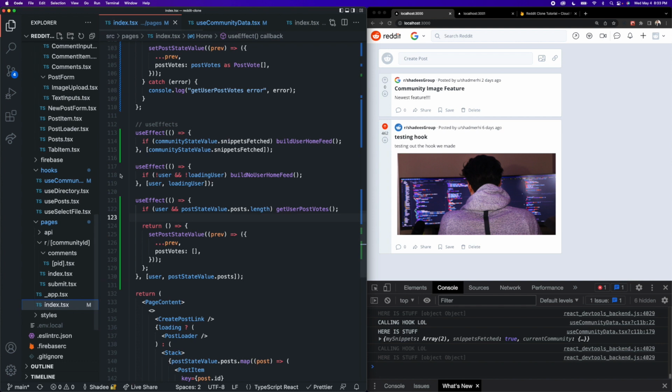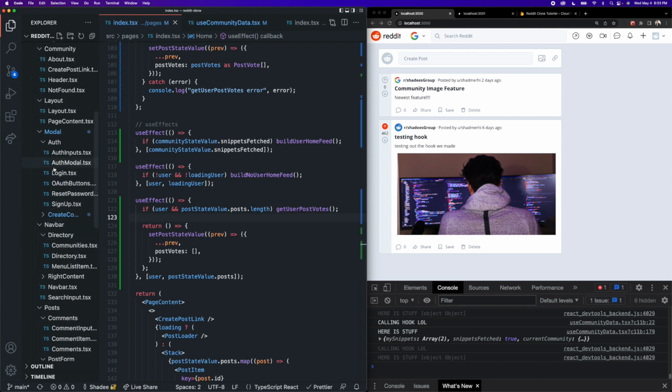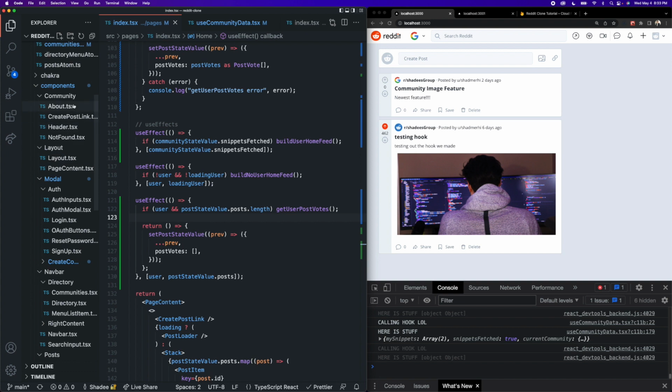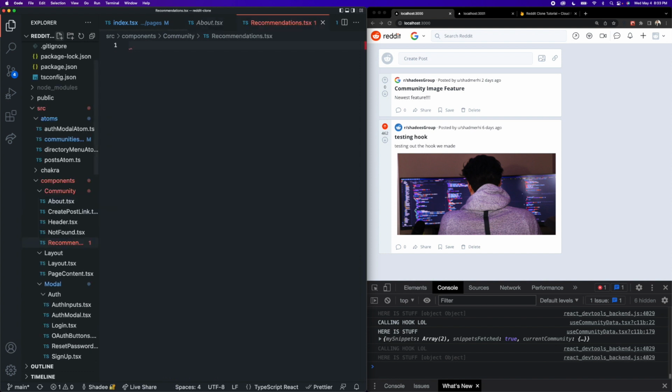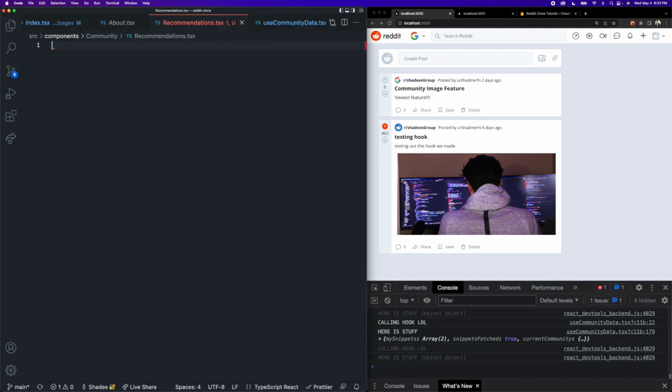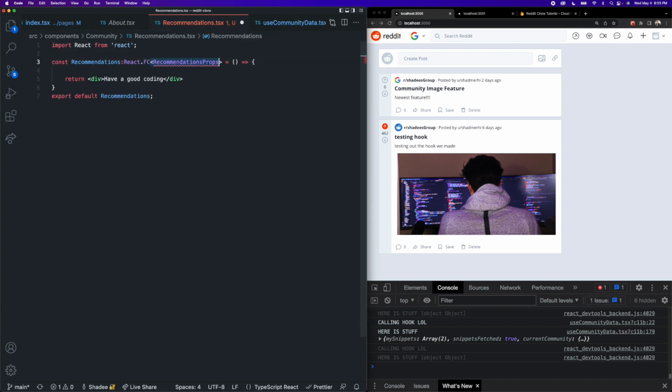Okay, so let's go into our files. Inside of our community folder, I'm going to create a new file called recommendations.tsx. I'm going to close my directory so we have some more room, and use the snippet. We are not going to take in any props to this component, so we can remove that. It's a pretty simple component.